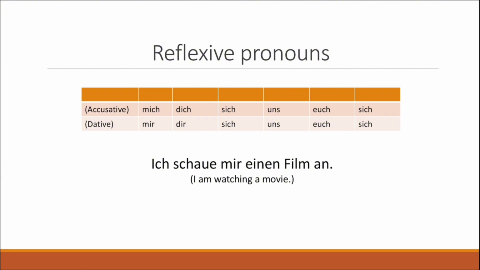So the most important thing to know in this case is that you are going to use a dative reflexive pronoun if the direct object is already specified in the sentence. If you do not have a direct object, then it probably means that the accusative reflexive pronoun itself is going to be the direct object of the sentence. And because of that, it's always very important to pay attention to the sentence you're looking at.